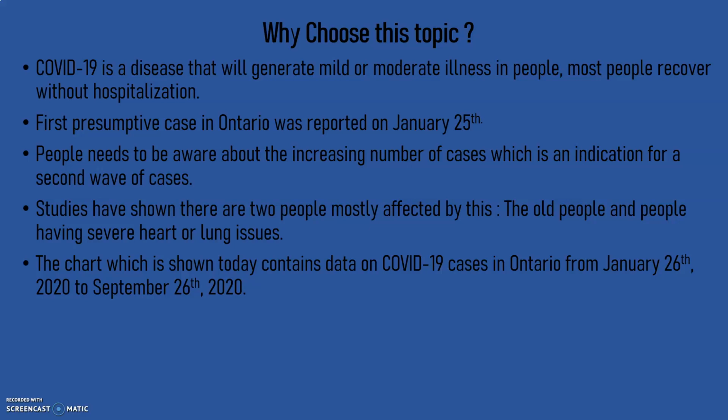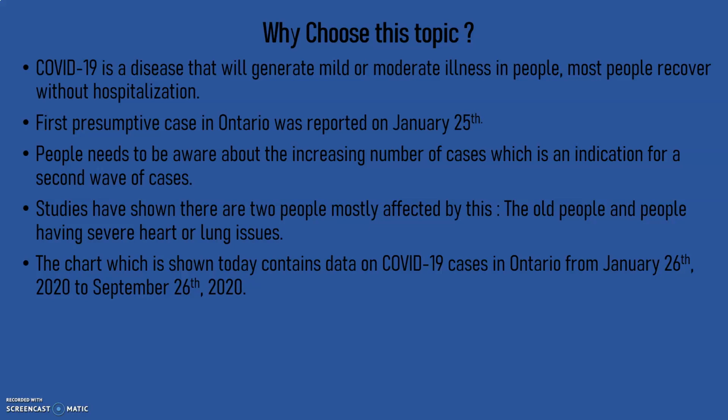So I just want them to see this information, the data which I have, which shows the number of COVID-19 cases and the number of deaths that's being reported in Ontario. COVID-19 is a disease that is a mild or moderate illness in people, and most people usually recover without hospitalization. The first presumptive case in Ontario was reported on January 25th. So as you can see, the information which I'm going to show you today will contain information from January 26th to September 26th, 2020 on COVID-19 cases in Ontario.